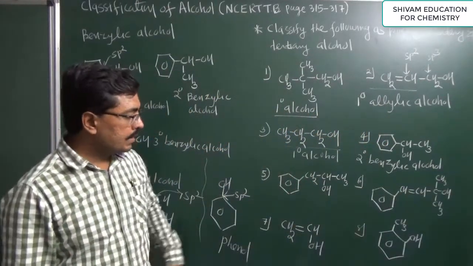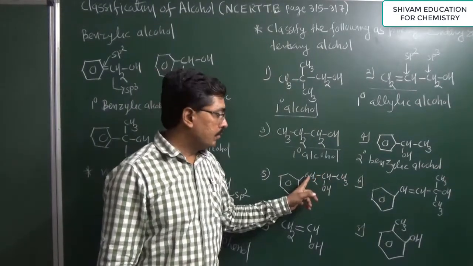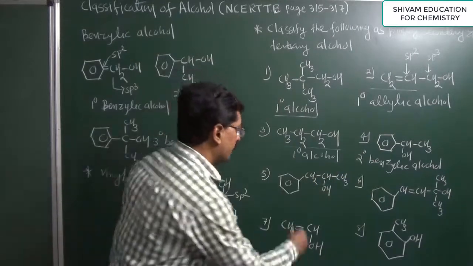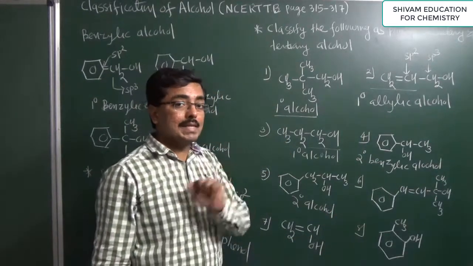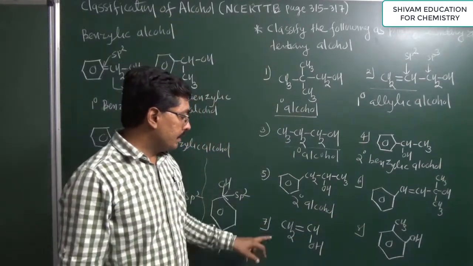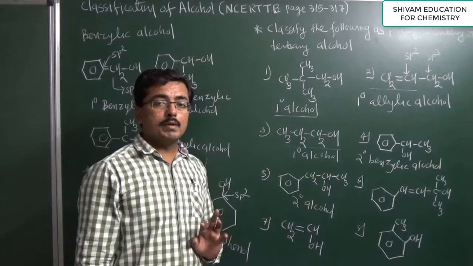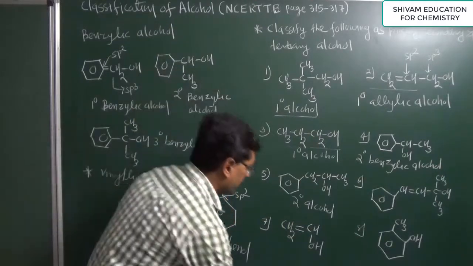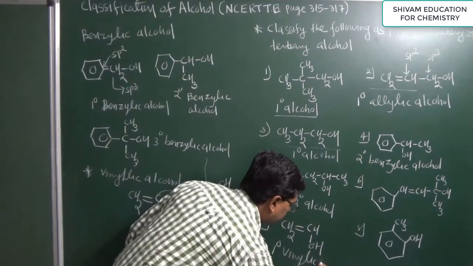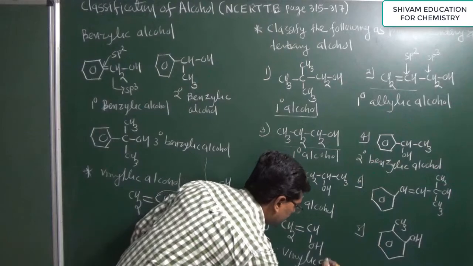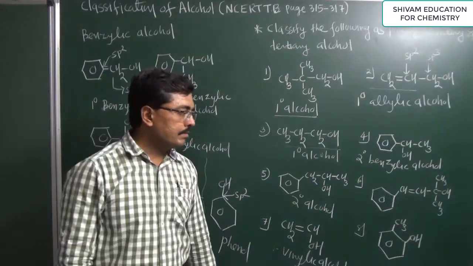Now here you can observe that the hydroxyl group is attached with a carbon and the carbon is attached with 2 other carbon atoms, and both are sp3 hybrid carbon. So it is only a 2 degree alcohol. It is not a benzylic alcohol. Now here you observe this example number 7. The hydroxyl group is attached directly with an sp2 hybrid carbon atom of an aliphatic chain. So we can write this is a vinylic alcohol. Now example number 6.